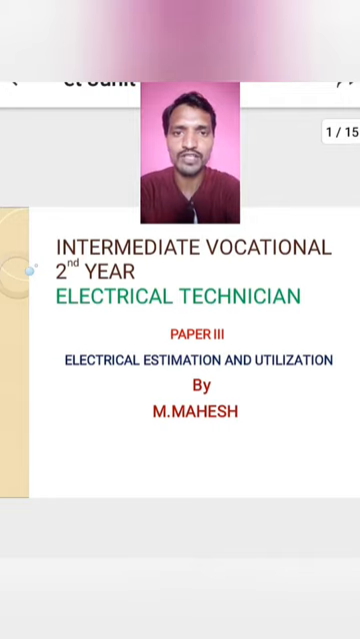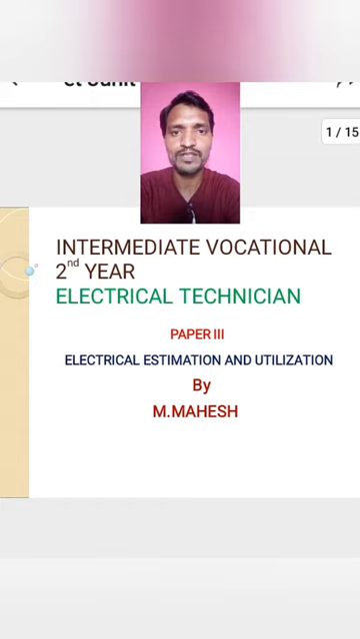Today in our electrical technician course we are going to study paper 3. Paper 3 is electrical estimation and utilization. In this paper we are going to study how much expenditure will be spent for electrical wiring and how we are going to utilize this wiring.